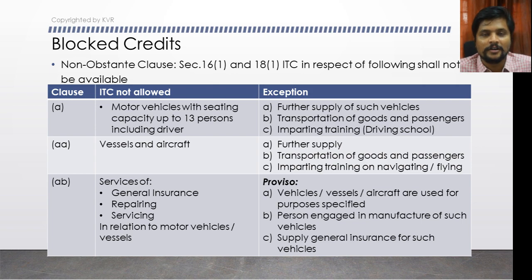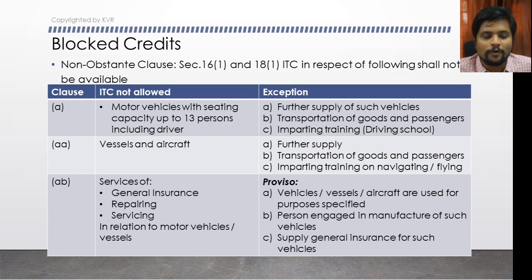Column number 2 lists the items on which ITC is not allowed at all. The items in column number 3 are an exception to column number 2, which means ITC is available on them. They will not fall under the blocked credit concept, and ITC is eligible on those items. Clear? Let us discuss the clauses one by one.